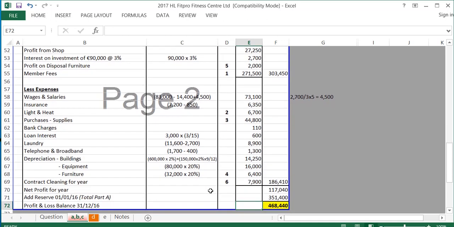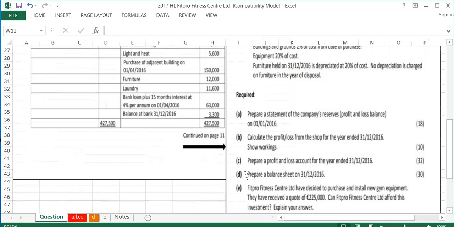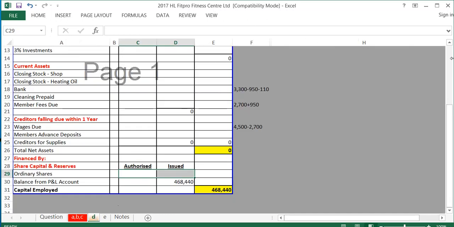So that leaves me with a profit for the year of 117,040, and I'm going to add the reserves at the 1st of the 1st, which I worked out in part A of the question, of 351,400, which gives me 468,440, and that is my profit for the year. The next thing we're asked to do is prepare the balance sheet. So part D is the balance sheet.